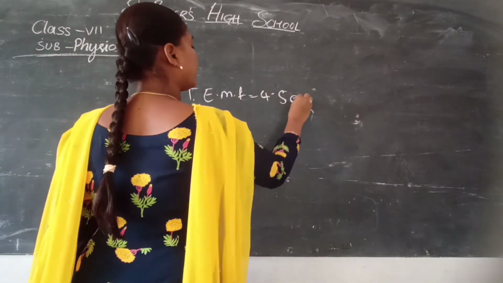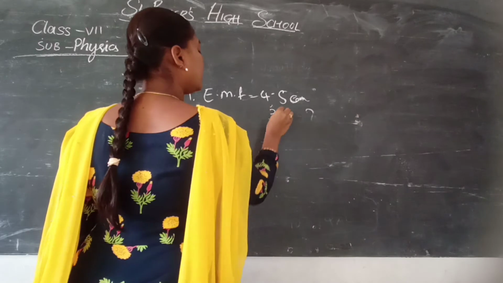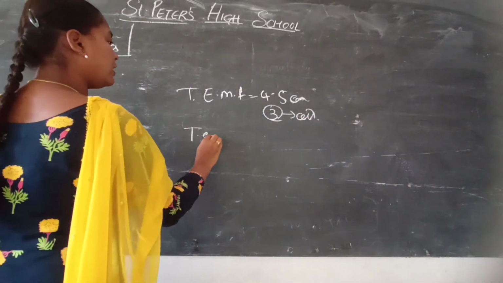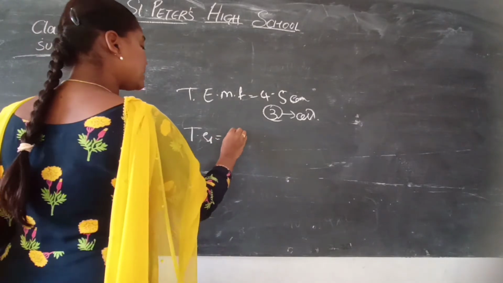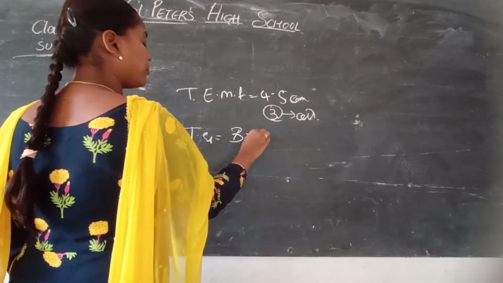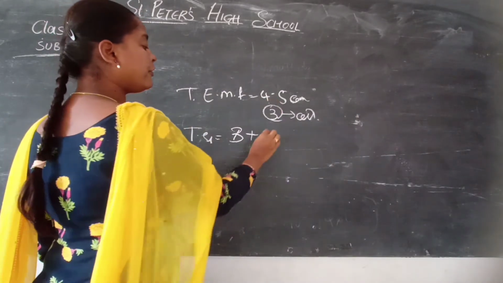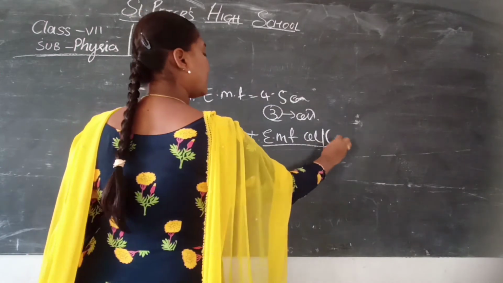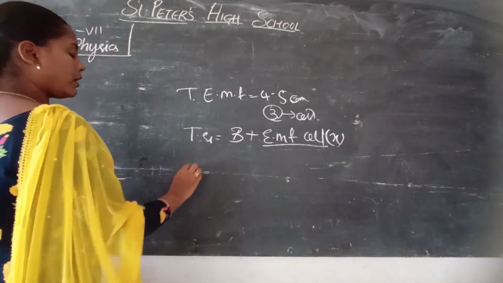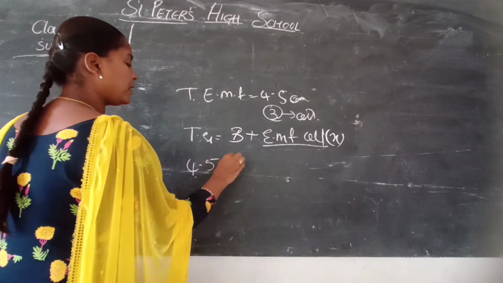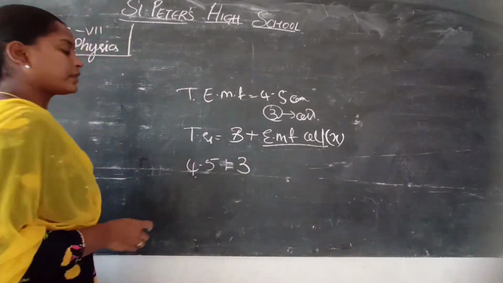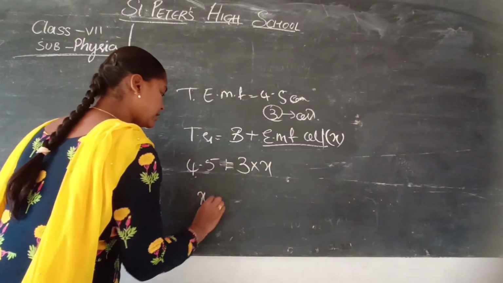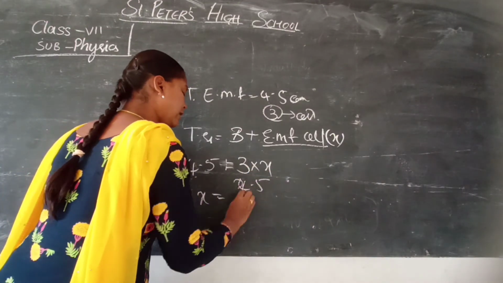The total EMF is 4.5 volts, and 3 cells are mentioned. That means total EMF is equal to 3 cells times the EMF of each cell. Let us set the EMF of each cell as x. Therefore, 4.5 is equal to 3 into x, so x is equal to 4.5 by 3.